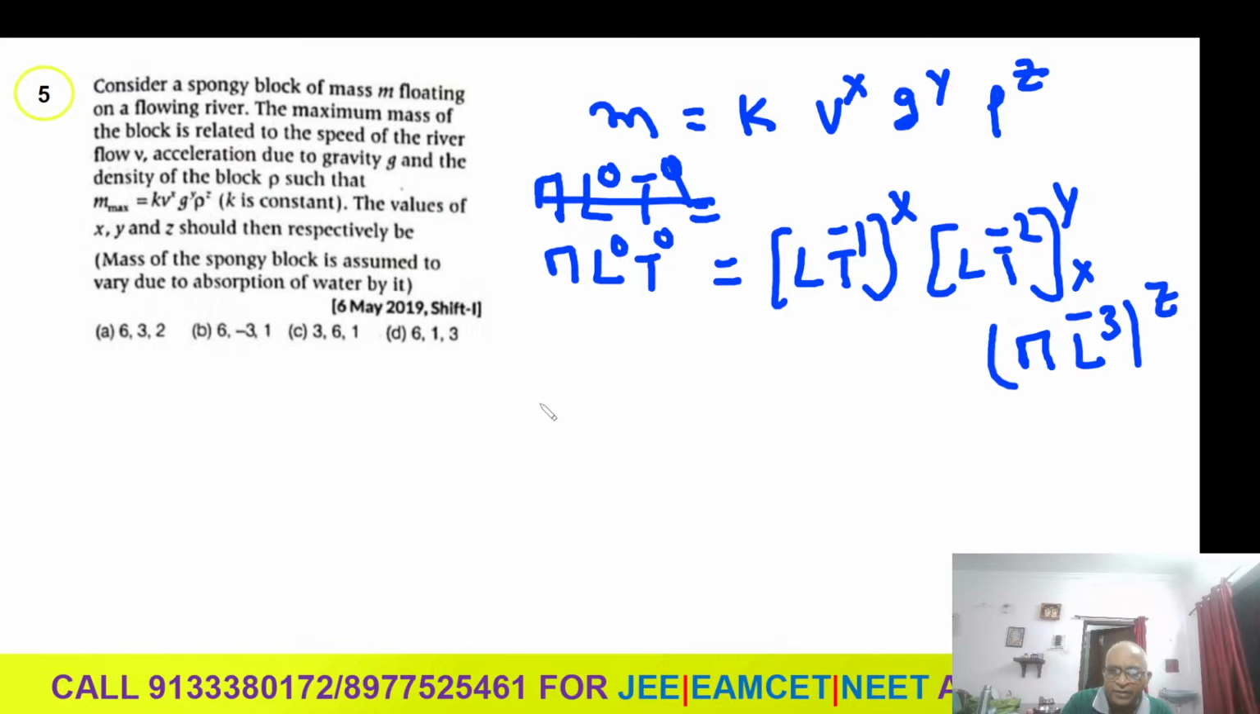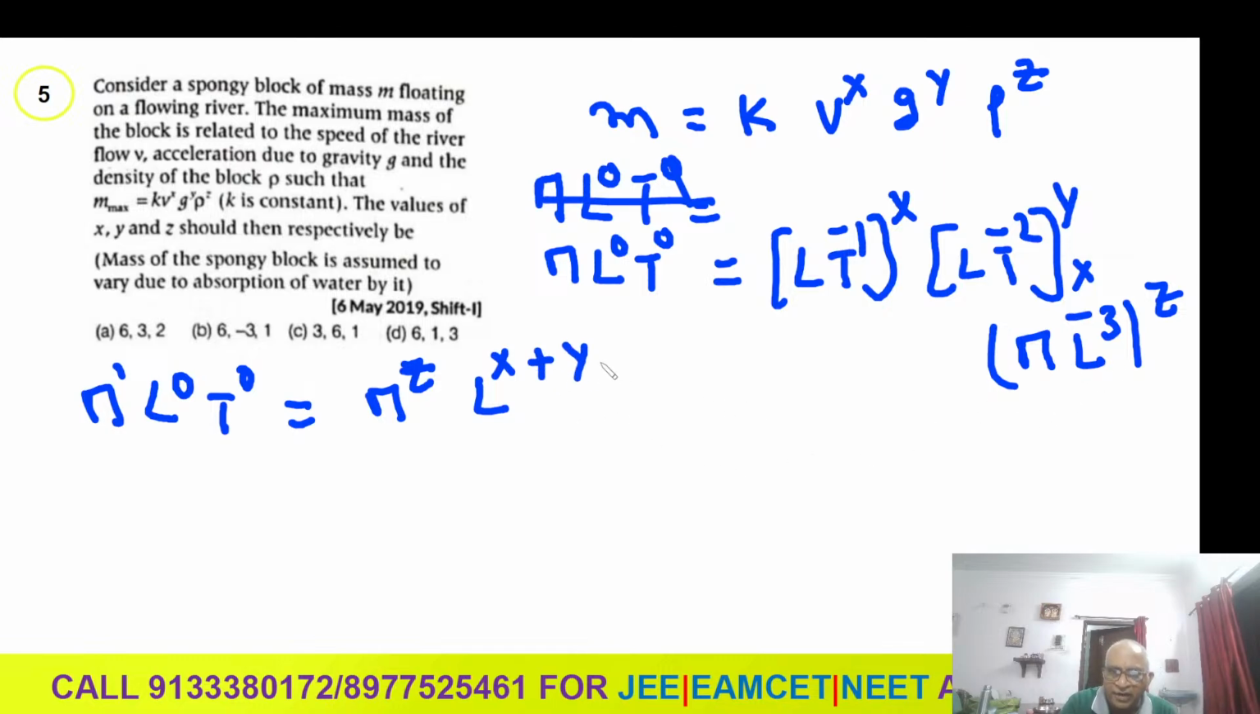Okay, student. Next I am writing the step here. M L power 0 T power 0. First you write M power. M is there, first you write M only. M power z. Nothing is mentioned means M power is how much? 1. M power z. Then L you calculate. L power x, here L power y, here z. L power x plus y plus z.